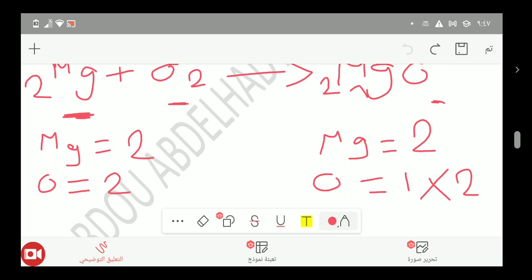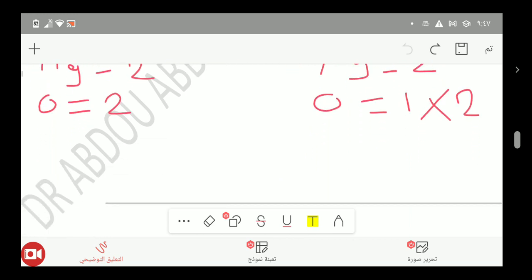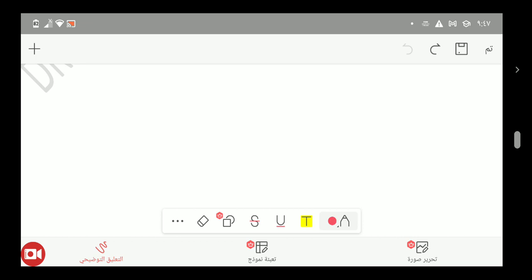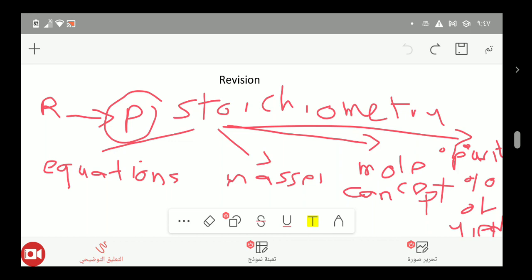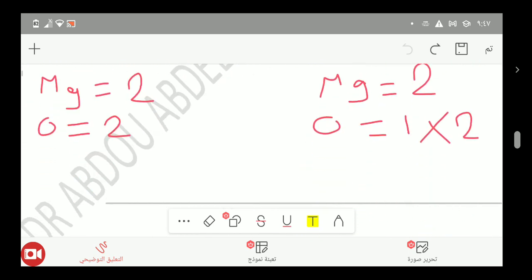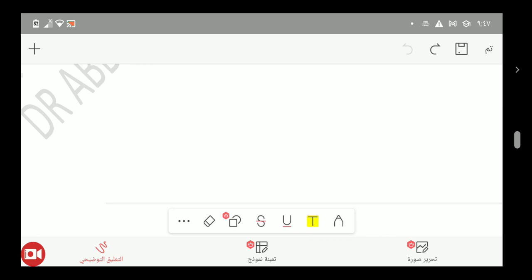Okay, let's move to the next topic. In our chapter, we agreed that this chapter is so easy if you classify it into 4 topics. The second topic, if you remember, is about masses. So let's move to the second topic: masses.